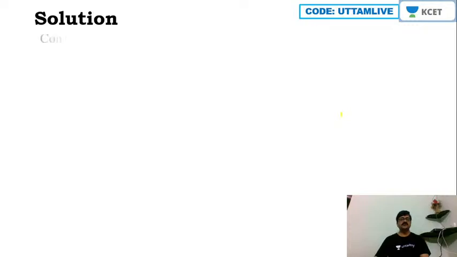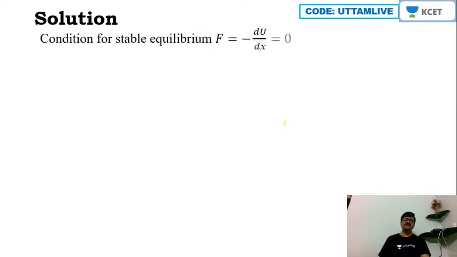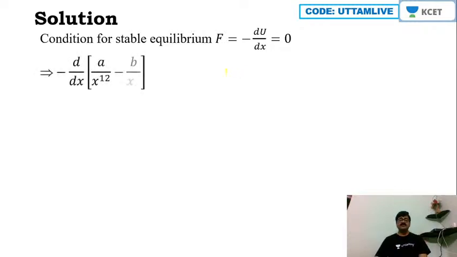Okay, so hence now condition for stable equilibrium is always F is equal to minus dU by dx is equal to 0. Okay, so that is the condition for stable equilibrium. So net force should be equal to 0. Okay, so thus here U is given, no? So minus of d by dx of A by x raised to 12 minus B by x raised to 6 is equal to 0.